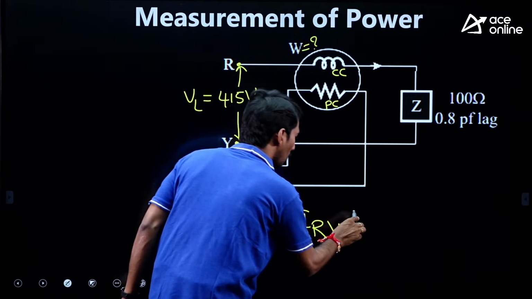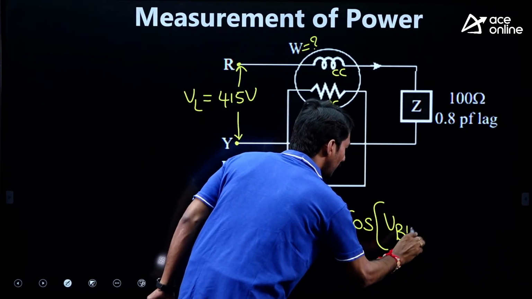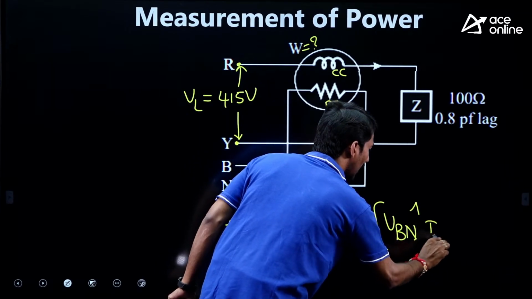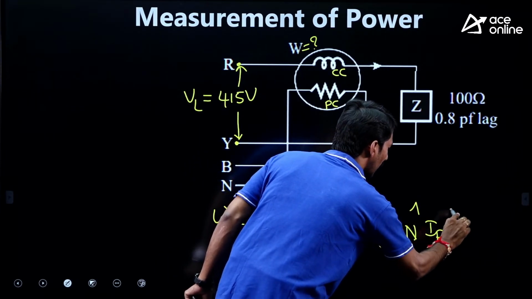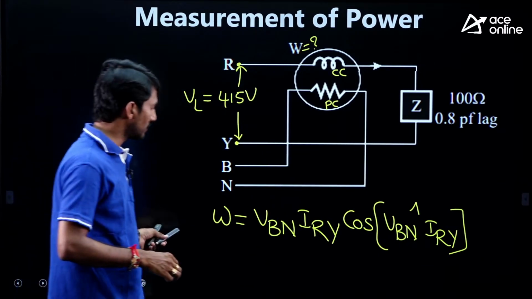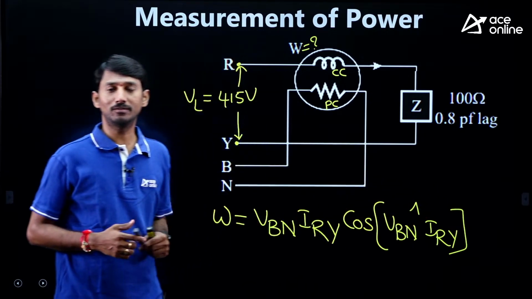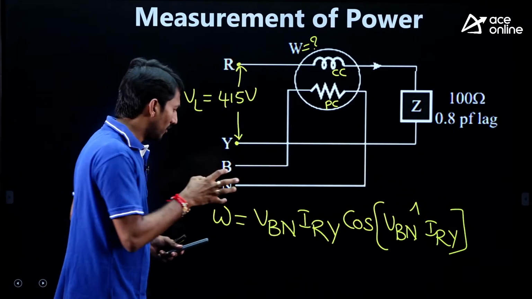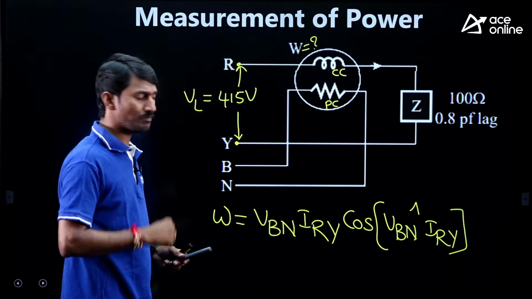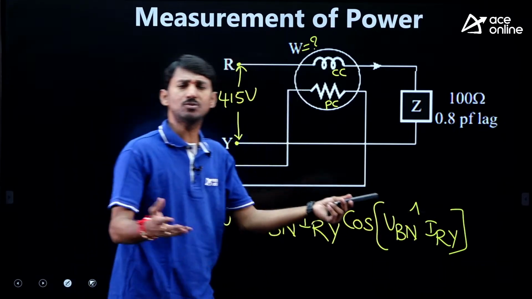After that, cos of the angle between VBN and IRY. Clear? This is the total thing: VBN, IRY, cos of the angle. Now very simple. We need to get VBN in the phasor diagram, IRY in the phasor diagram, then the angle between these two. Very, very simple.